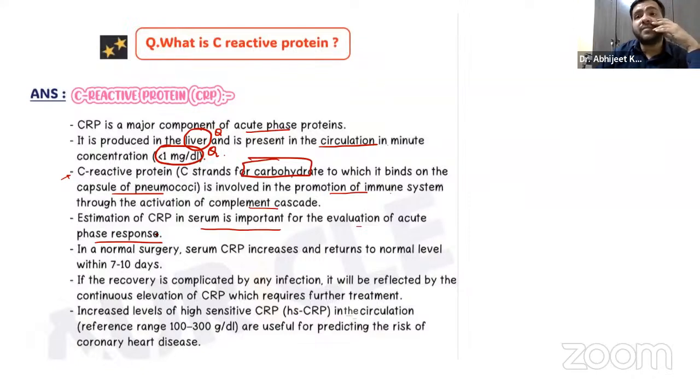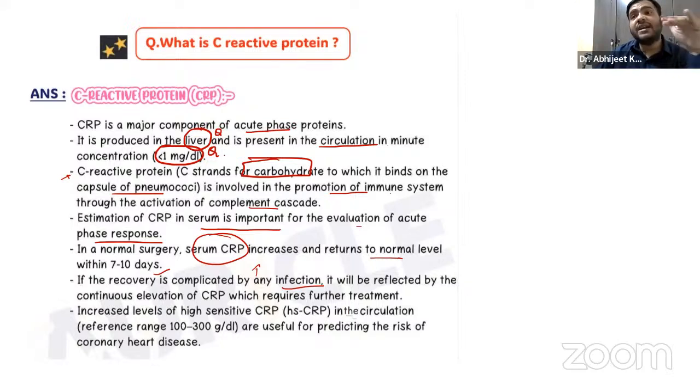I told you if the CRP levels are increased, it automatically indicates that there is some sort of infection. Even after a normal surgery, the CRP in the blood will increase, and it will return to a normal level within 7 to 10 days. But if the recovery is complicated by any infection, it will be reflected by continuous elevation. After a normal surgery, if I send the blood sample and estimate the CRP levels, it will be increased.